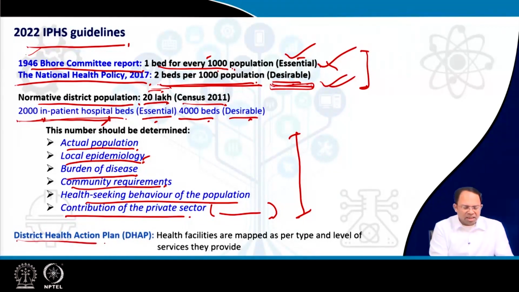So the district action plans are created where health facilities are mapped as per their type and level of service they provide. In a district, there could be different kinds of healthcare facilities, and those are mapped based on what kind of services are available and what quality of service they provide. Based on that, people can determine where to go and for what kind of disease, or if it's a higher order, what sort of infrastructure is provided there. Based on that, they can go there.